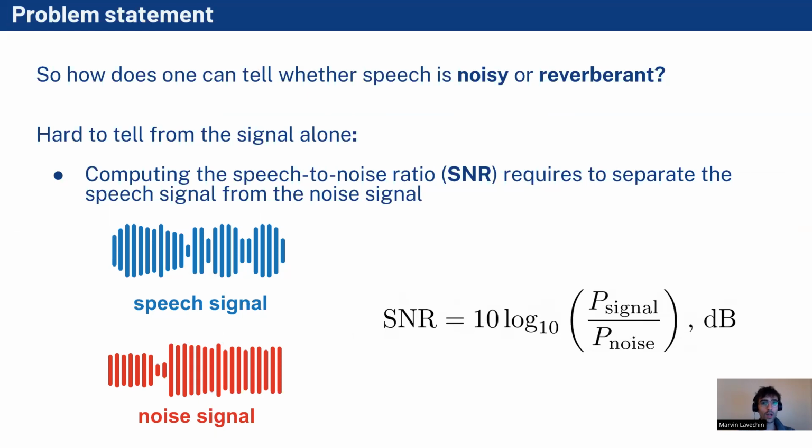So we know that noise and reverberation are important when applying any speech processing model, but how does one tell whether speech is noisy or reverberant? Actually, this is quite hard to tell from the signal alone, as most of our degradation measures are defined before the transformation. For instance, computing the speech-to-noise ratio requires separating the speech signal from the noise signal.